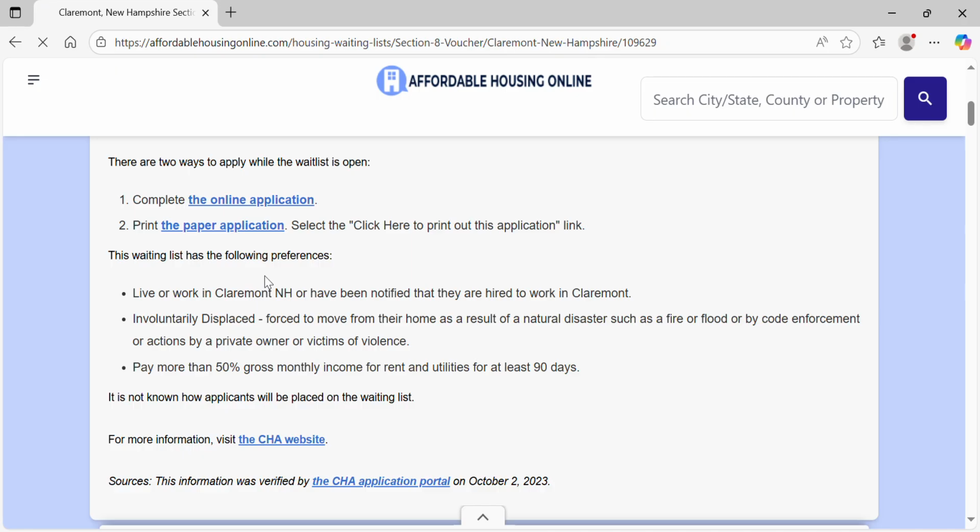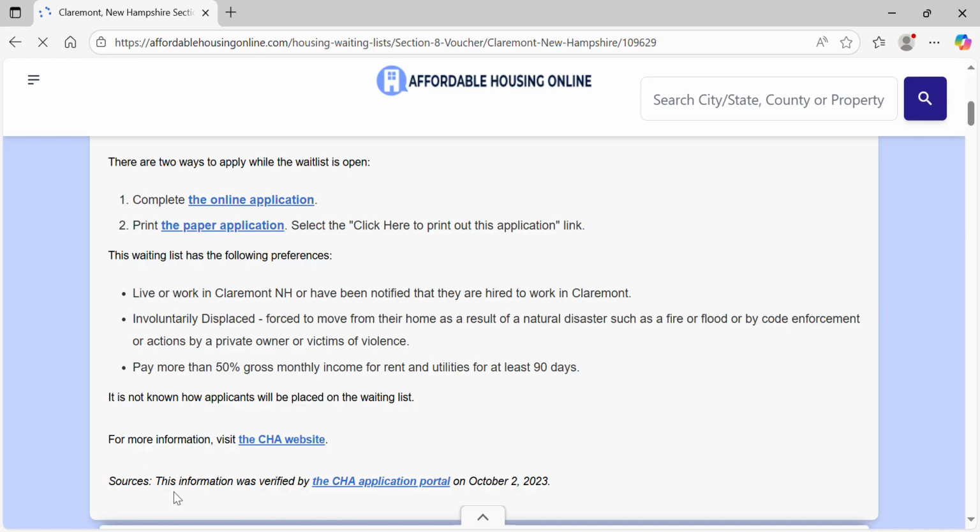If you live or work in Claremont, New Hampshire, or you have been notified that you might work in this area, if you've been involuntarily displaced, forced to move from your home as a result of a natural disaster, fire, flood, or some kind of code violation from your previous landlord, or you pay more than 50% gross monthly income for rent and utilities for the past 90 days, it is not known how many applicants will be placed on this list.